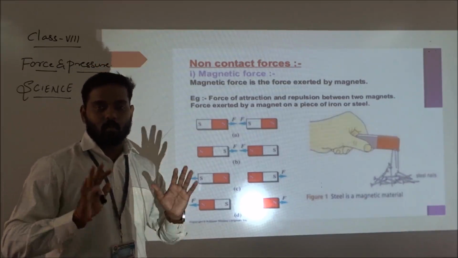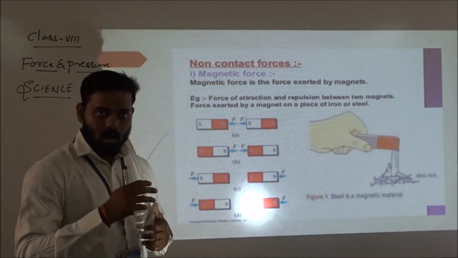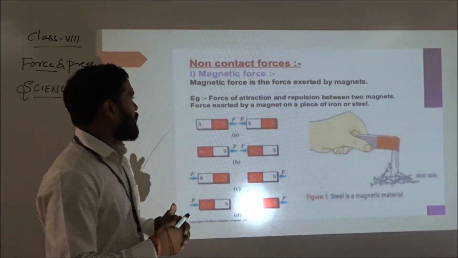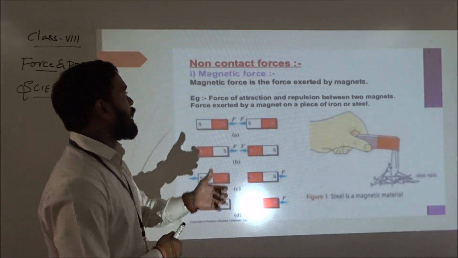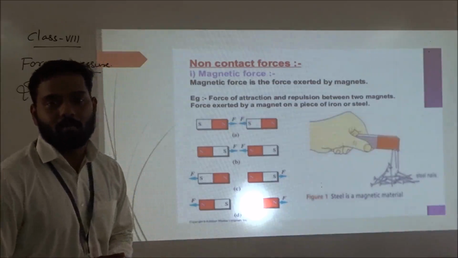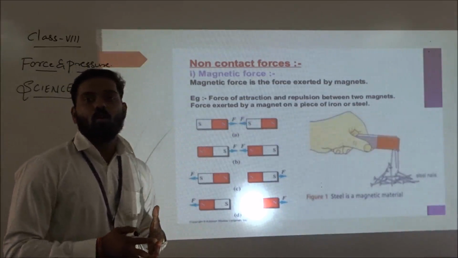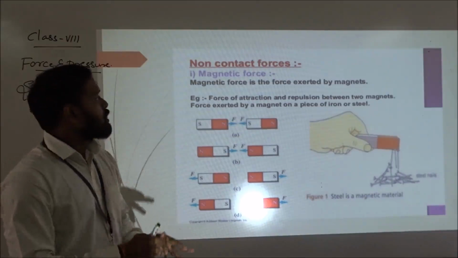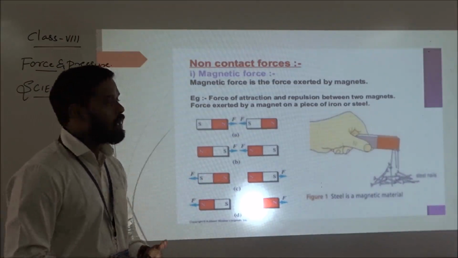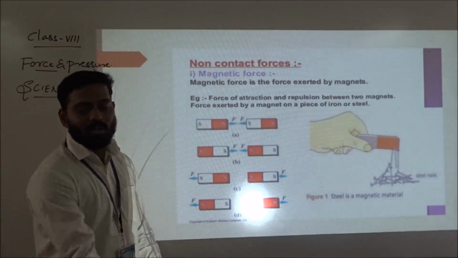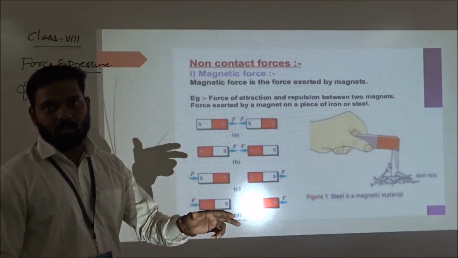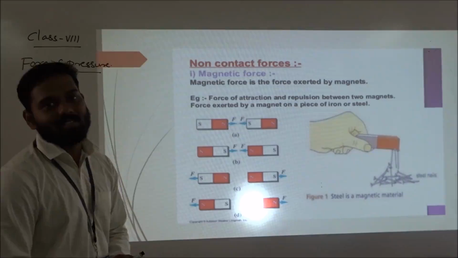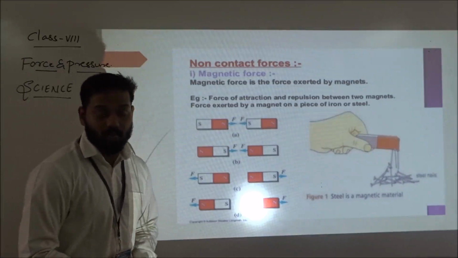Yesterday we saw that when we pull something, when we push something, the moving and stopping of a bullock cart, all these activities take place due to muscular force. After that we studied frictional force. Frictional force means when two bodies interlock each other, such force we call frictional force. If a ball is rolling, the ball is in contact with the ground. Ground and ball are in contact with each other, so a force is exerted. That force we call frictional force.